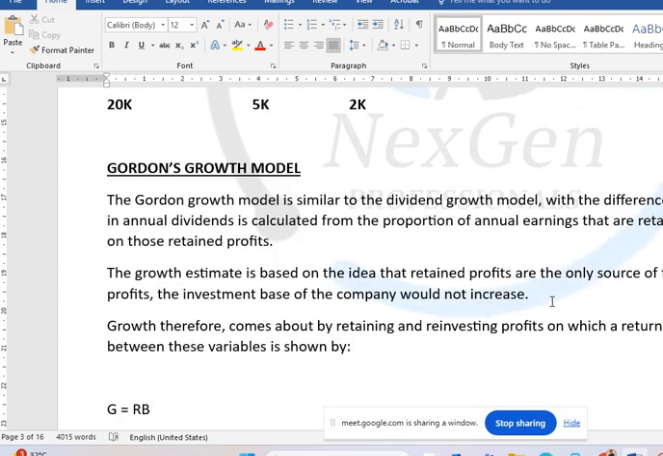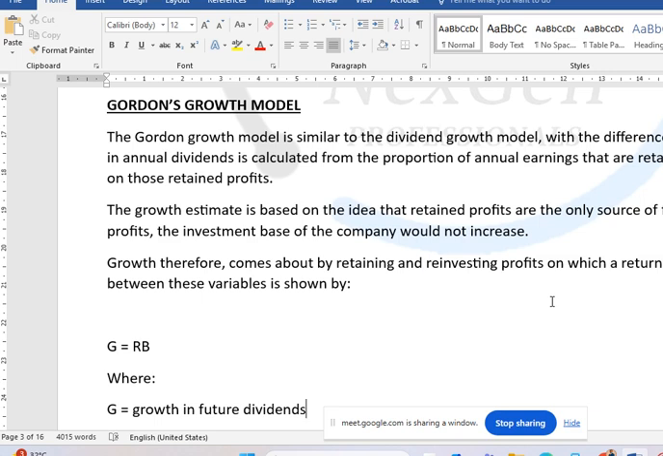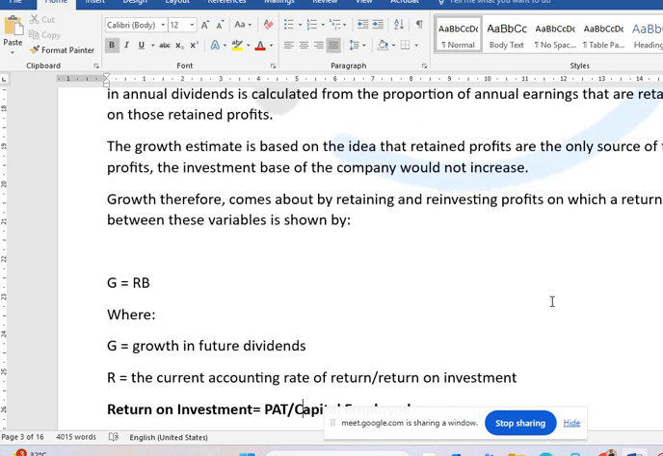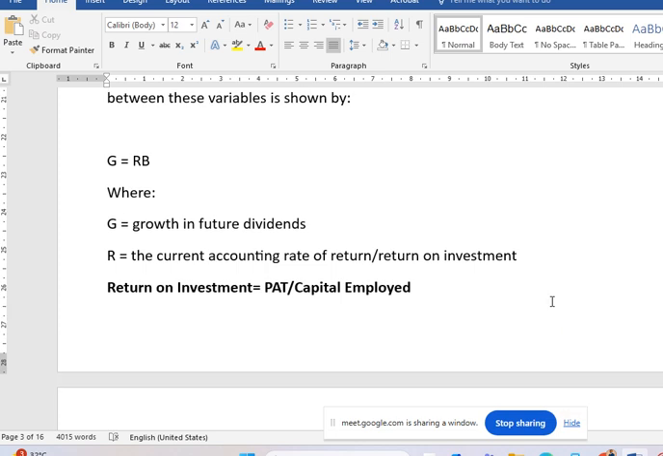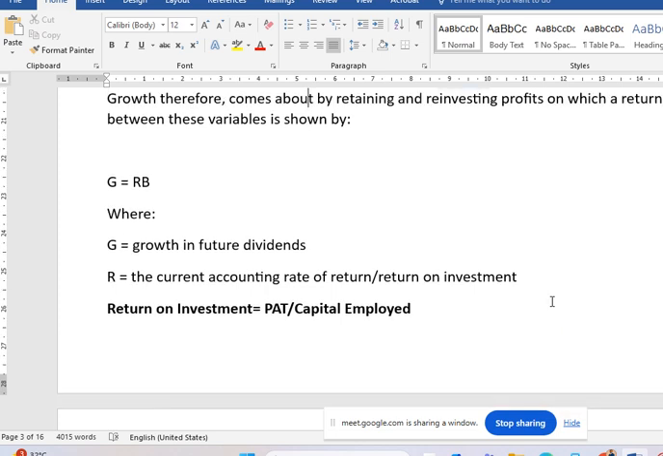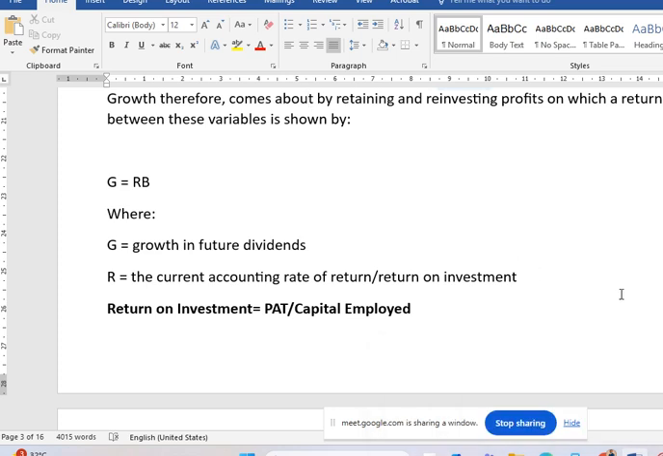Another method of calculating growth rate, besides extrapolation, is the Gordon growth model. This Gordon growth model originates from the accounting profit given to you in the question, and it is calculated as G equals R times B, where R is the return on investment and B is the retention ratio. The return on investment is calculated as profit after tax divided by the capital employed.